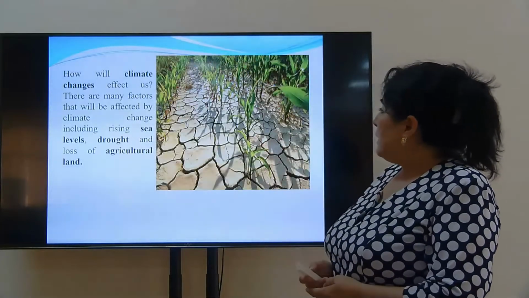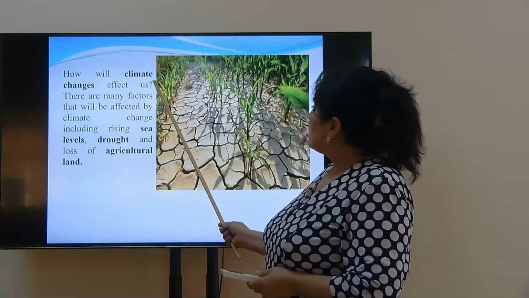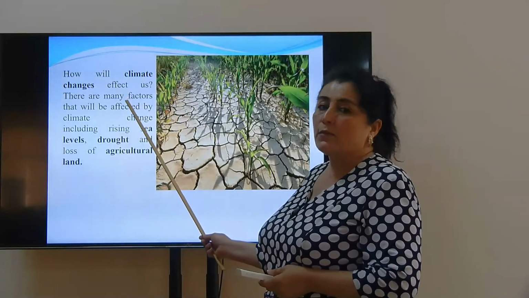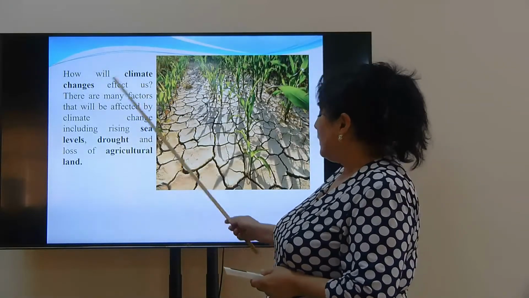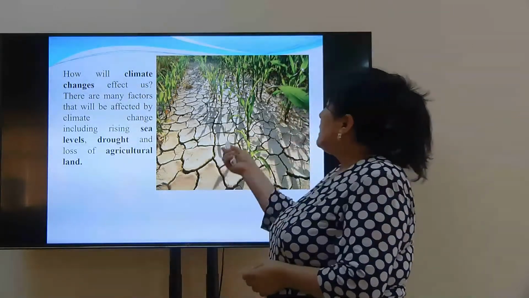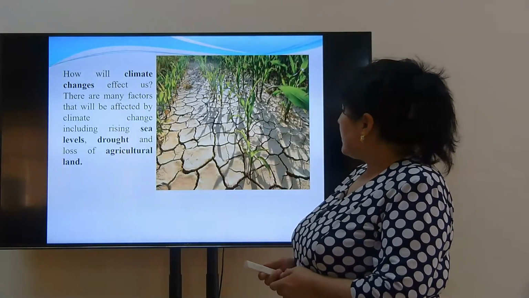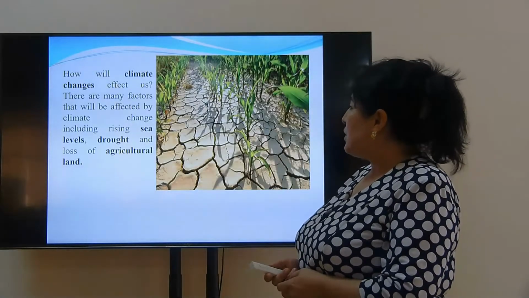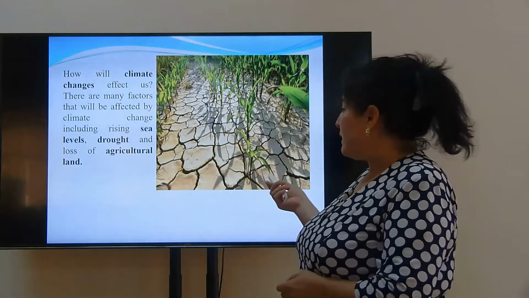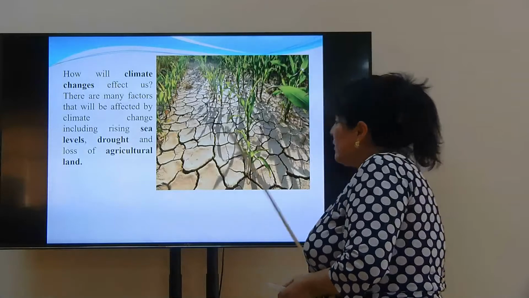So, okay, now you should pay attention to this part. You should learn by heart these words after the lessons. Okay? So, how will climate changes affect us? There are many factors that will be affected by climate change, including rising sea levels, drought, and loss of agricultural land.